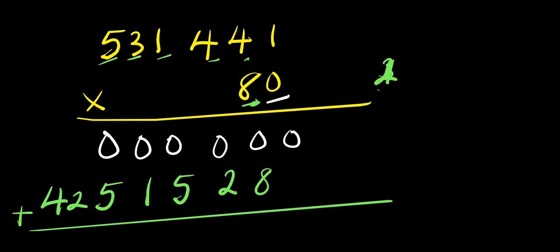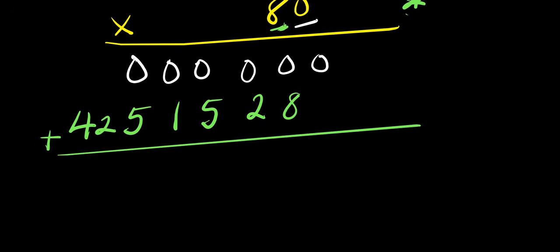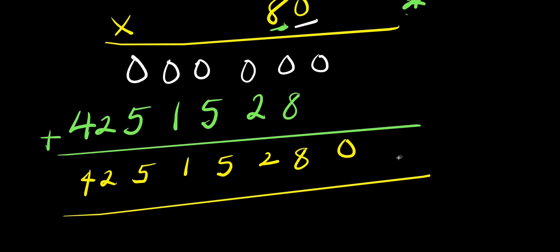I add up together. So when I do that, what I'm going to have is 0, 8, 2, 5, 1, 5, 4, 2.